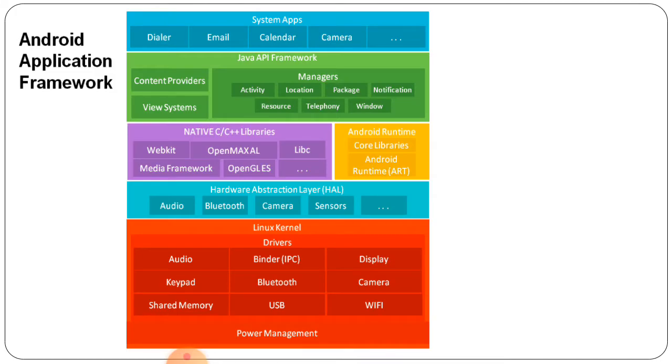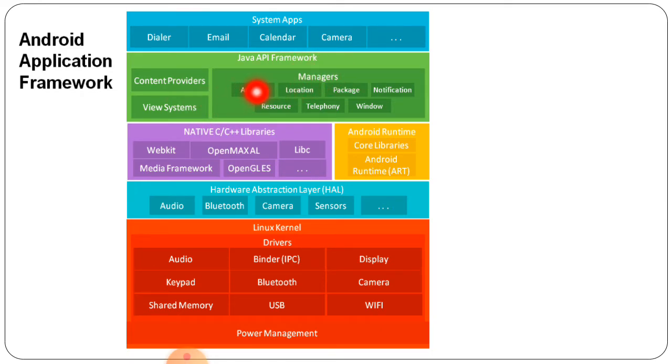So this is the Android application framework, in which the first one is the system apps, having dialer, email, camera, different apps. So these are the applications that are already present inside the system applications. Then the Java API framework, that is the content provider and view systems, and their managers.